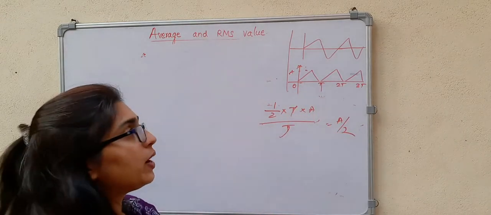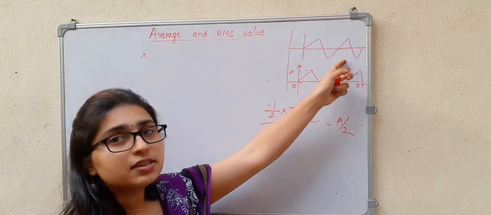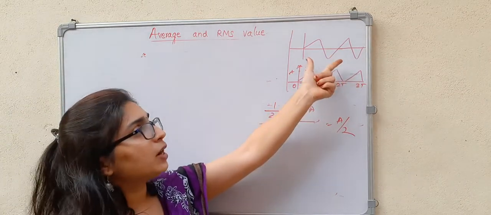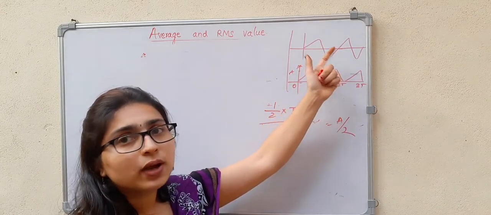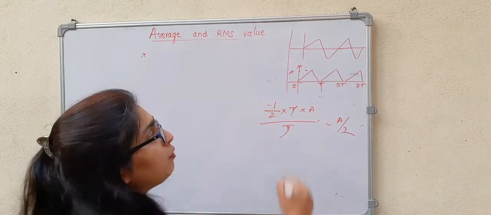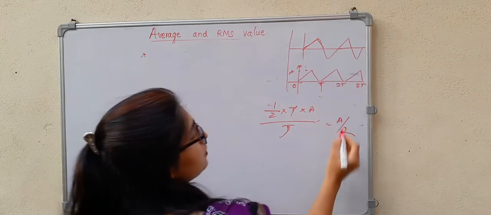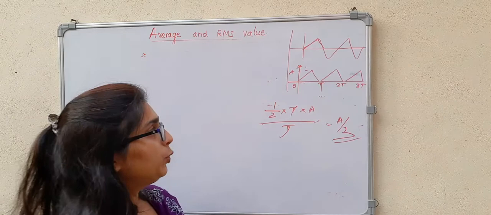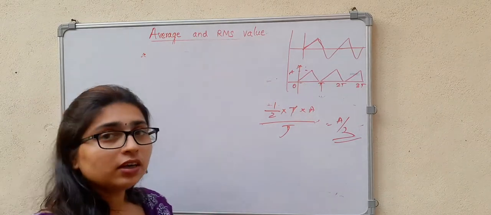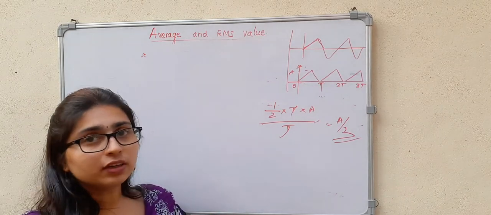This is the average value of this. But if I consider this triangular waveform, if I consider one complete cycle, your average value will be equal to 0. But if I consider only the positive half cycle, your average value will be equal to A by 2. So these are the average and RMS values of different waveforms.